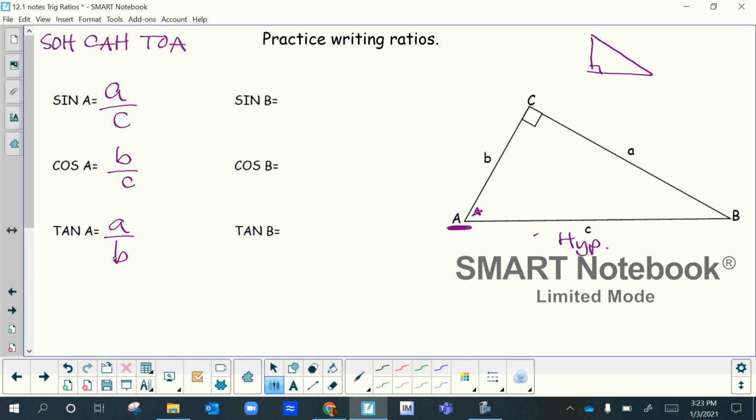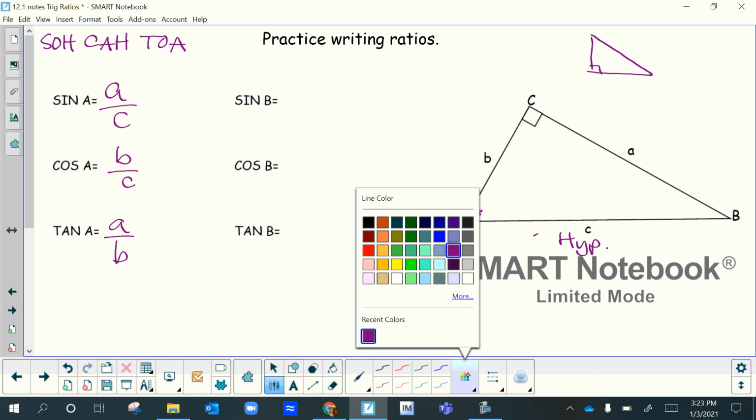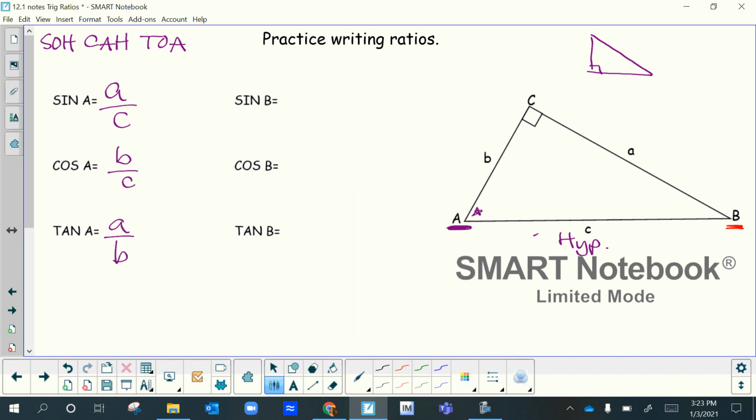Sine of B, let's try sine of B. Now I'm going to use a different color just to make sure we realize it goes over here. So here's B over here now. So I'm going to put a little star in this angle. Remember, sine is opposite over hypotenuse. So the opposite of angle B is little b over hypotenuse c, so little b over little c. Cosine of B is adjacent over hypotenuse, so little a over little c. And tangent of B, remember, is opposite over adjacent, b over a. Okay, so that's just practicing writing out the ratios.